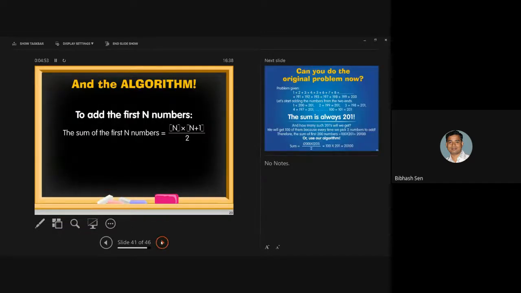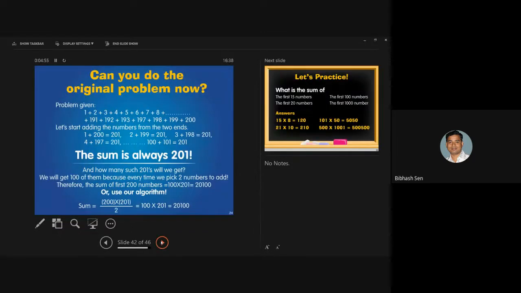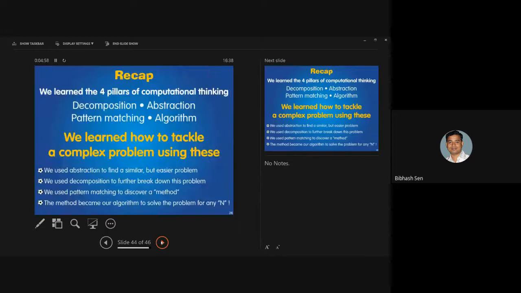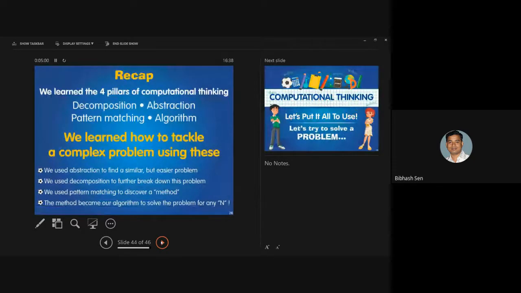So the way we explain here, you can always teach the student to find out the solution. So what we learn from these 4 pillars of computational thinking is that decomposition is the best way to find a similar but easier problem. The problem is broken down again into a smaller problem. Okay, and also in the abstraction and decomposition, further break down the problem. So we used abstraction to find a similar but easier problem.